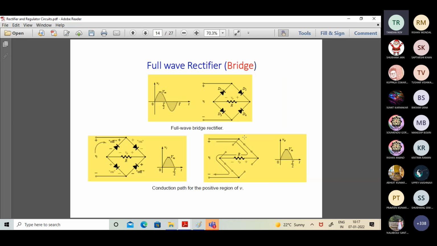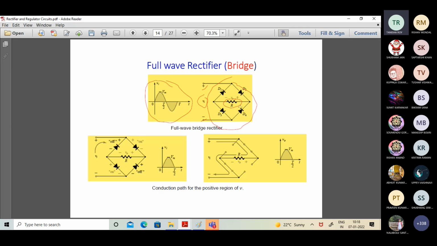Coming to the bridge version of the full wave rectifier. As you can check on your screen, this is the input and this is the combination of diodes. The load resistance has been connected over here. Now think about it this way: when Vi is in the positive half of its cycle, with plus on the top and minus at the bottom, which diodes are going to conduct? According to the orientation of the diodes, it should be D2 and D3. So D2 and D3 will be on in the forward half cycle.